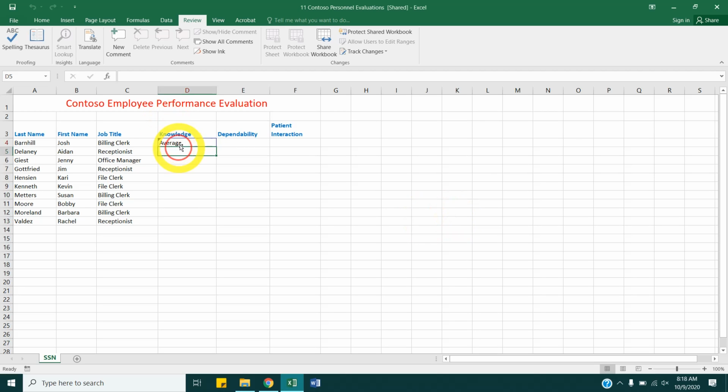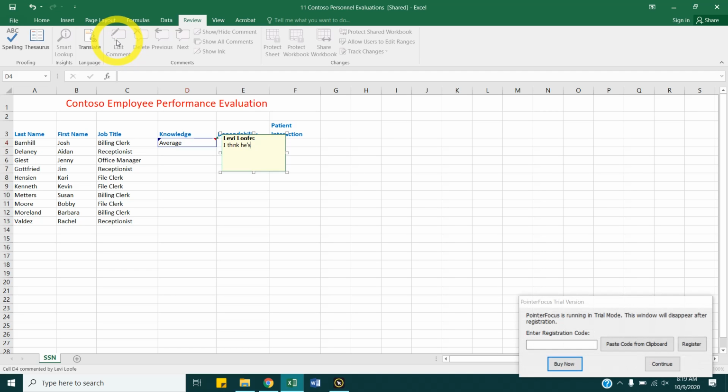Let's click on where we typed there in D4 and hit New Comment. So I click cell D4 and in the ribbon, I'm going to type a comment. And I'm going to say, I think he's smarter than that.